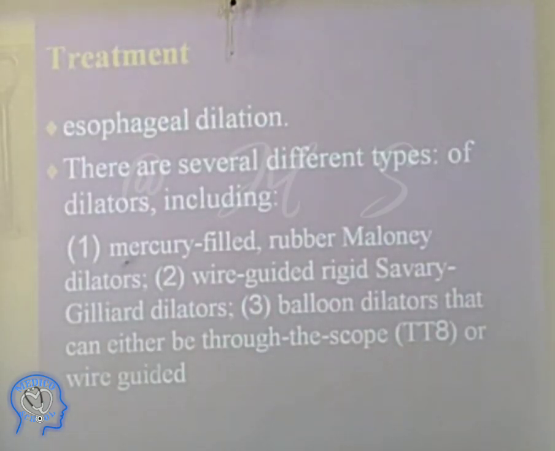For esophageal dilation, there are several different types of dilators: mercury-filled rubber, Maloney dilators, wire-guided, rigid, semi-rigid dilators, and there are metallic ones also. Sometimes with a benign stricture or an esophageal tumor, they get an obstruction.